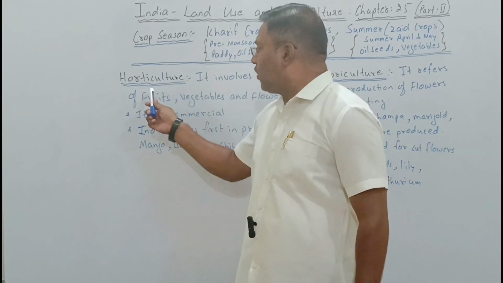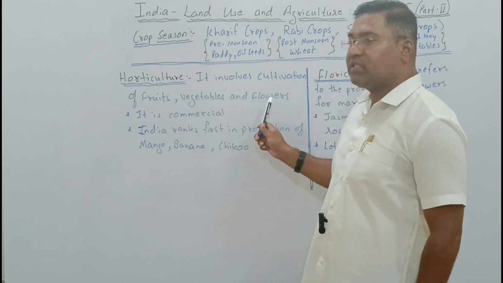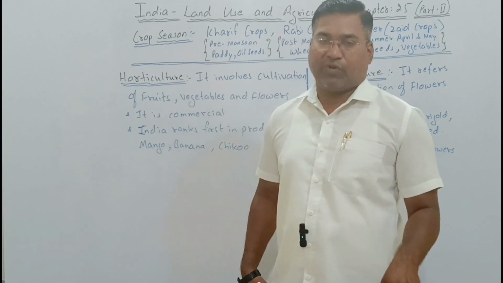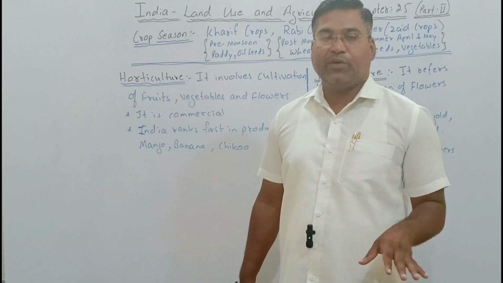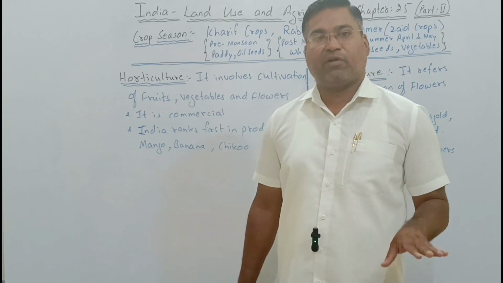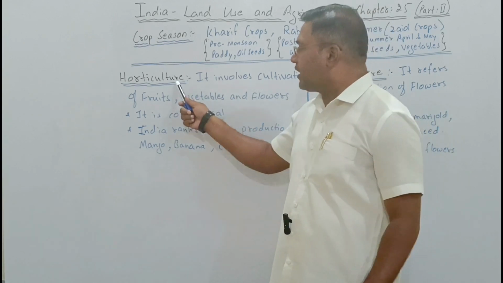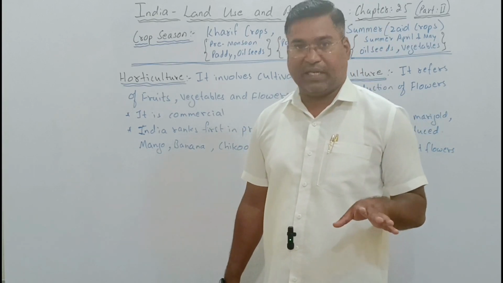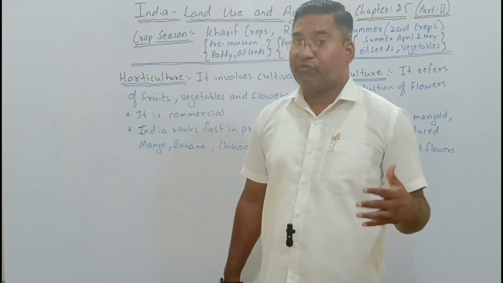Horticulture refers to what involves cultivation of fruits, vegetables as well as flowers. Now, when we are talking about horticulture as well as floriculture, these are the two crops which we can produce all 12 months, but the only requirement is what? The requirement of a proper water facility. If it is there, then we can produce it. Horticulture and floriculture have helped a lot in the development of the economy of the country, as we were totally dependent on which one? Dependent only on the food crops.